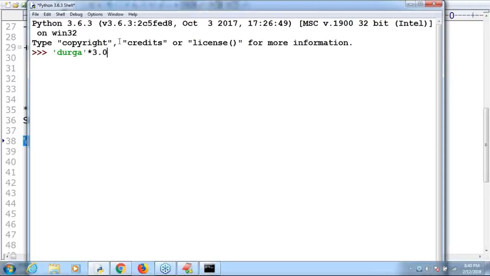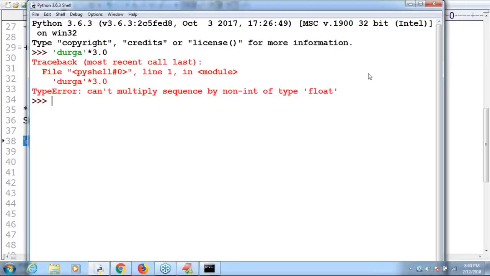Have you observed, sir? "Non-int of type float." For the float, it is not applicable. Sir, compulsorily the argument should be an int value only. Sir, can you please tell 2 star "Durga"? Is it valid or not?